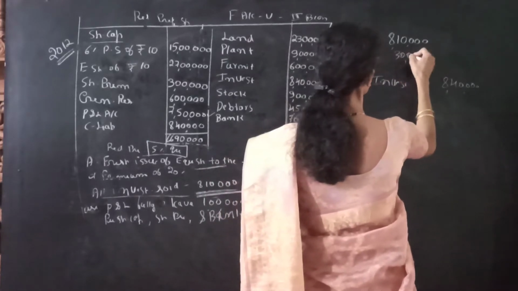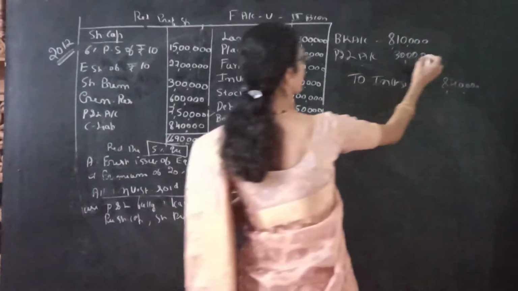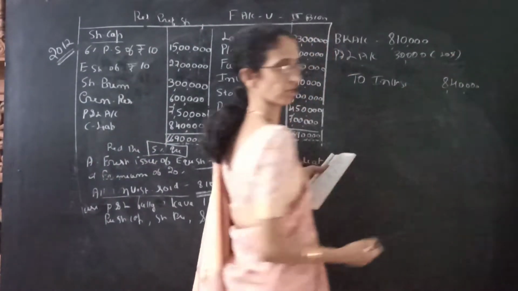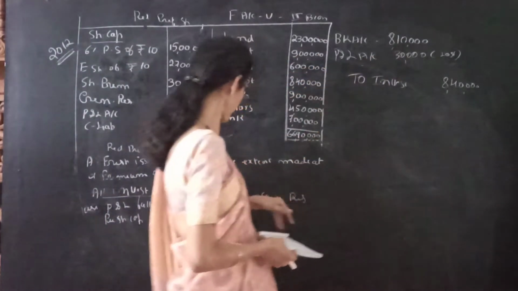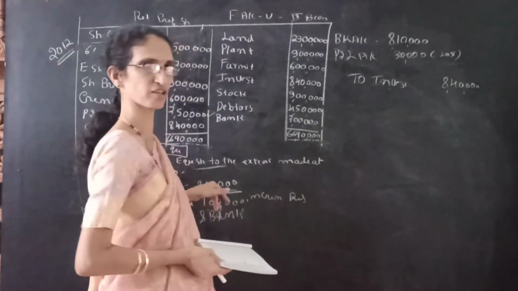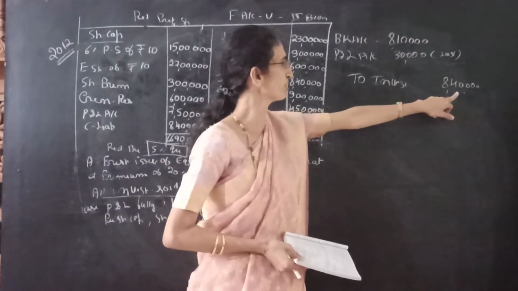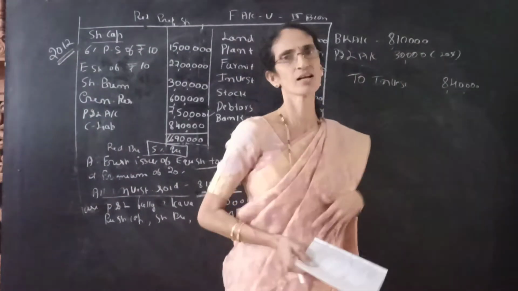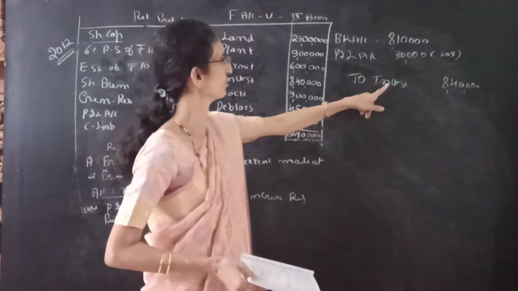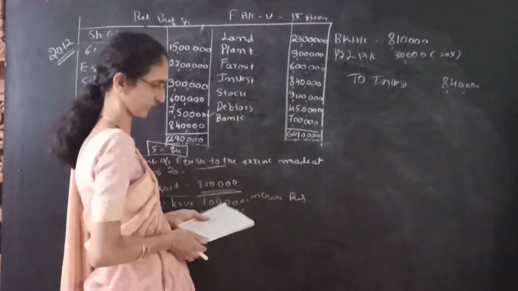This is a debit, which means it is a loss. The bank account is debited with 8,10,000 received from the sale of the investment, the investment going out of the business is 8,40,000, and the remaining is a loss. So this is the first journal entry.